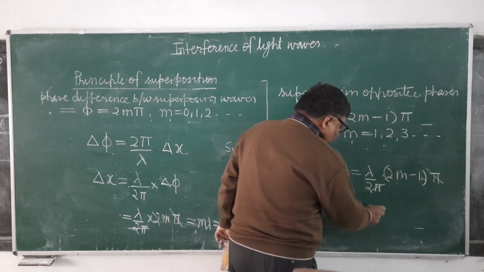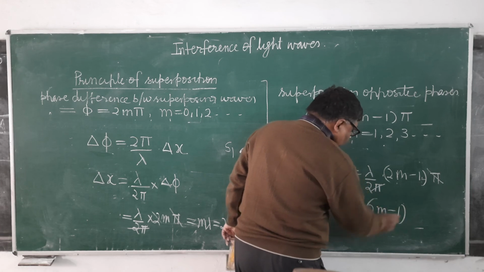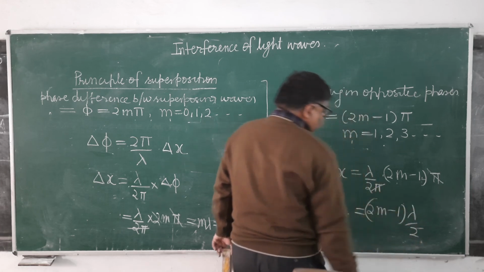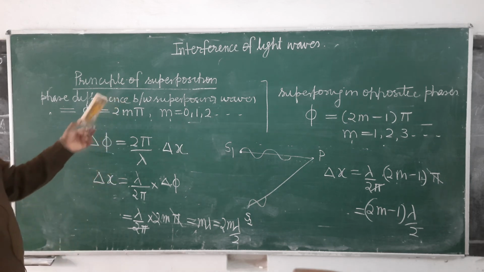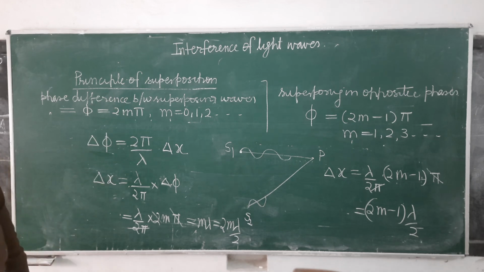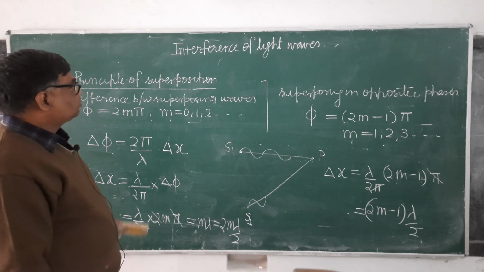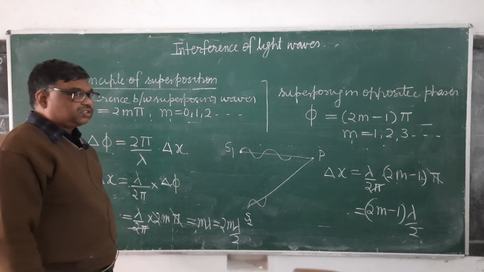What will you get? 2m minus 1 into lambda by 2. 2m is even, therefore 2m minus 1 will be odd, which means the path difference between the superposing waves will be an odd multiple of lambda by 2. So this is all about the principle of superposition on which the interference of light waves is based. In the next lecture I will explain the interference of light waves.